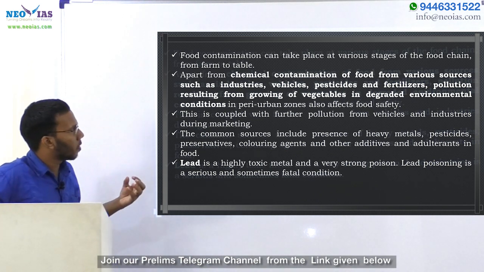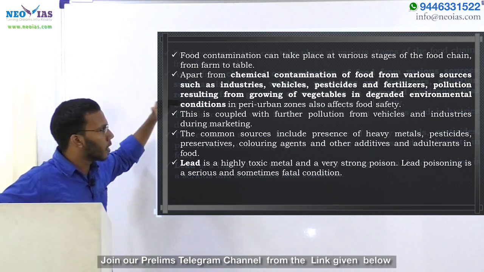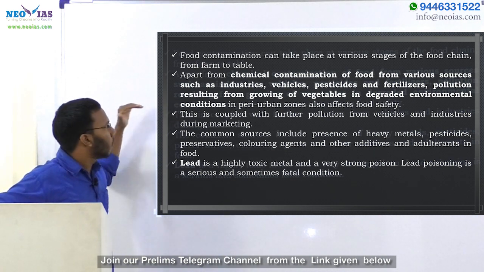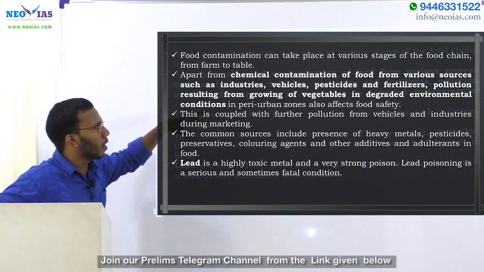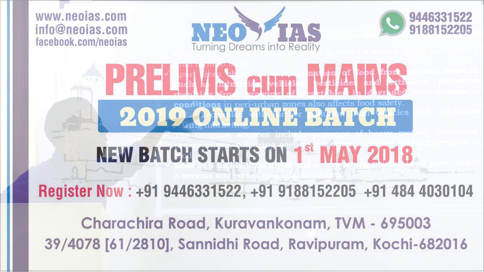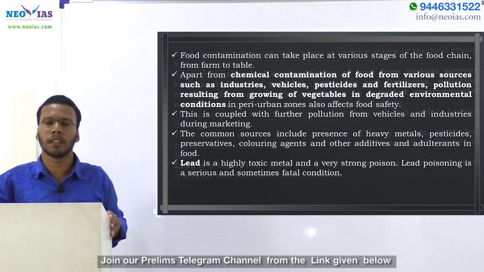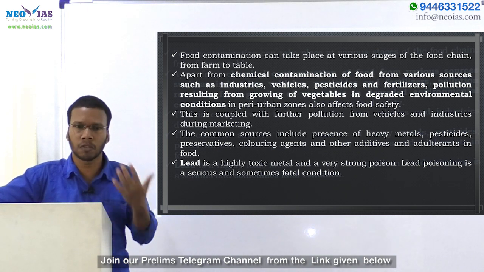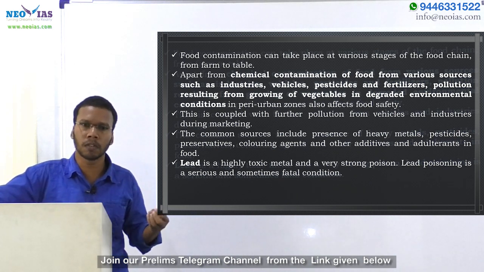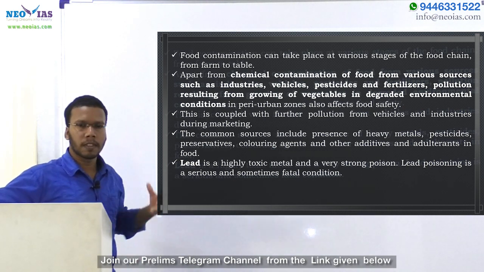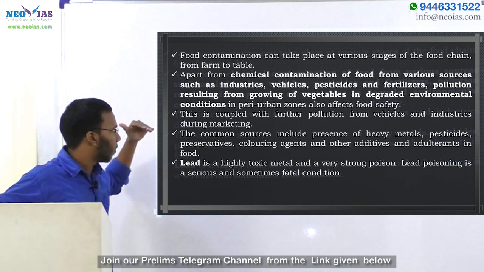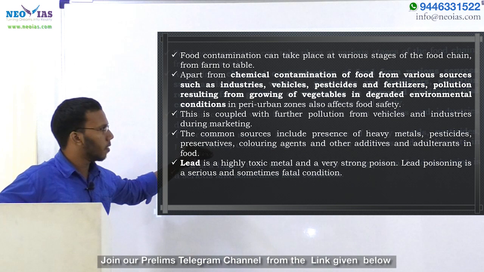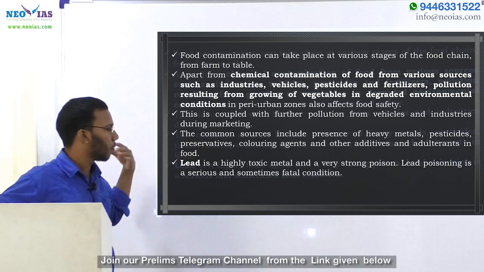Apart from this, chemical contamination of food from various sources such as industries, vehicles, pesticides and fertilizers, and pollution resulting from growing vegetables in degraded environmental conditions in peri-urban zones also affects food safety. If we cultivate plants in an urban area, we know there will be lots of pollution, so obviously the cultivation will also be affected by that. The common sources of these food contaminants are heavy metals, pesticides, preservatives, coloring agents and other additives and adulterants in food.